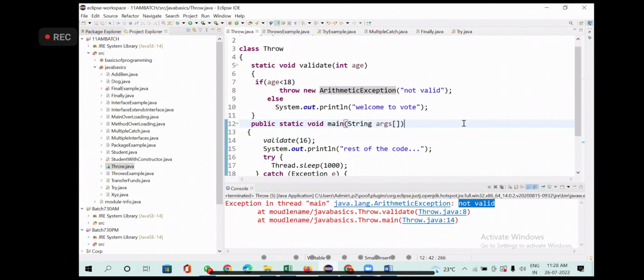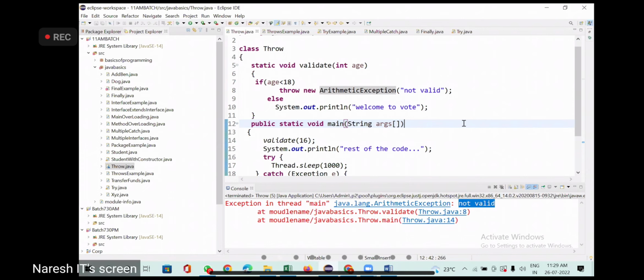Throw is used for two purposes. Purpose one, to throw an exception. This is what I'm trying to show you. What I'm doing here, I'm throwing an exception. Throw new arithmetic exception. Purpose two is what? To customize your exception. Customize means instead of division by 0, I wanted to change the message. I wanted to change the message as what? Not valid. Make a note.